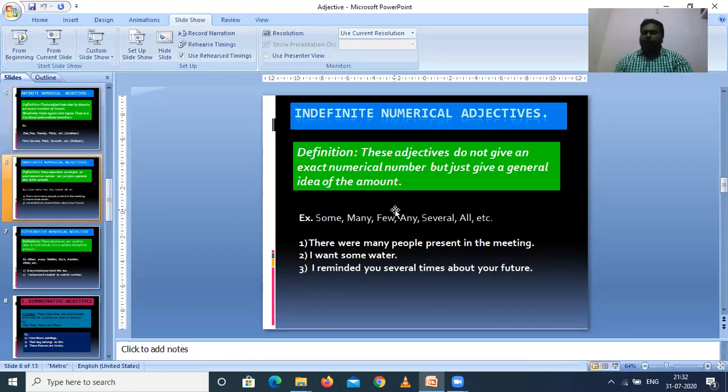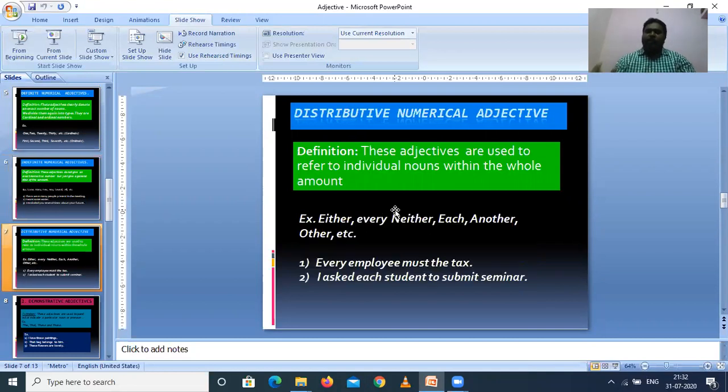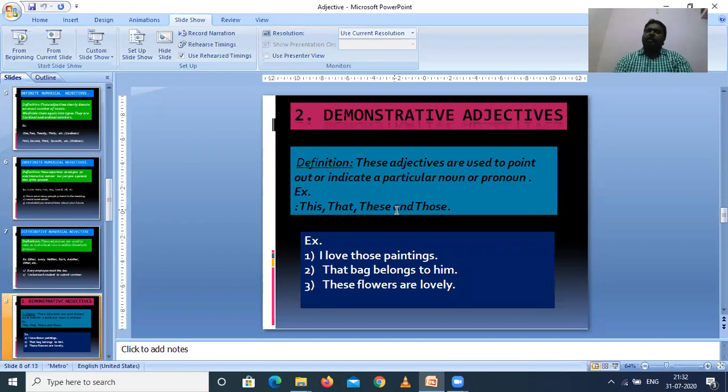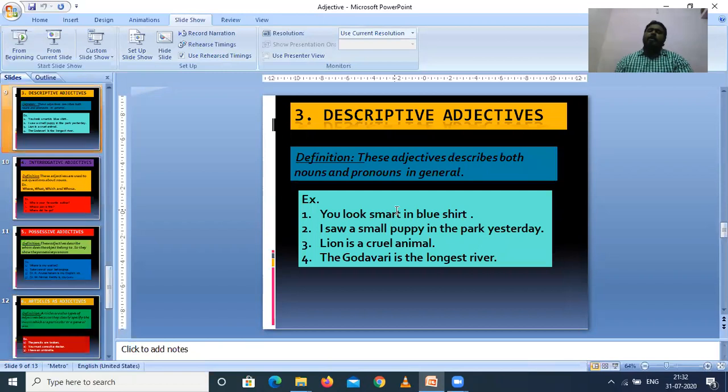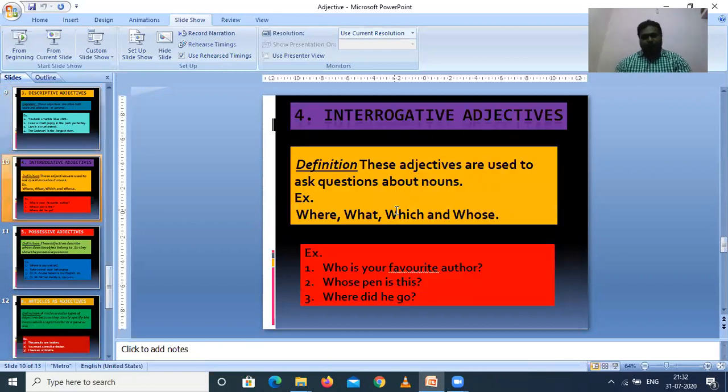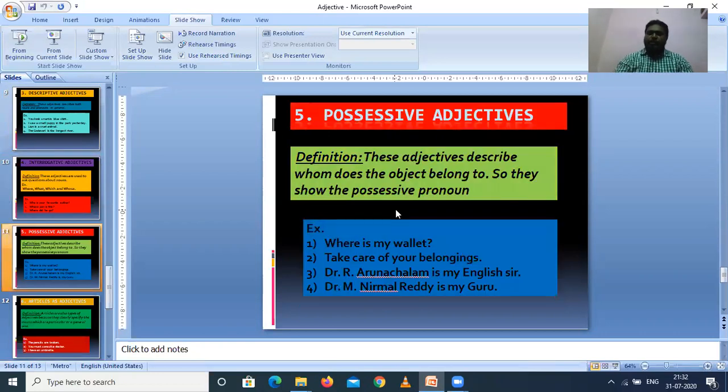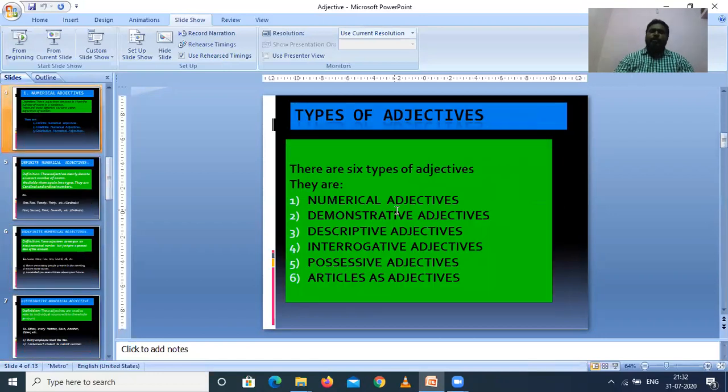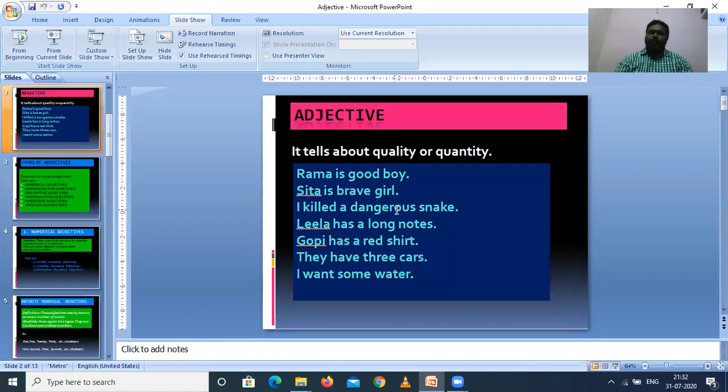And then indefinite numerical adjective, distributive numerical adjective, demonstrative adjectives, descriptive adjectives, interrogative adjectives, possessive adjectives, and articles as adjectives. So these are the adjectives we have.